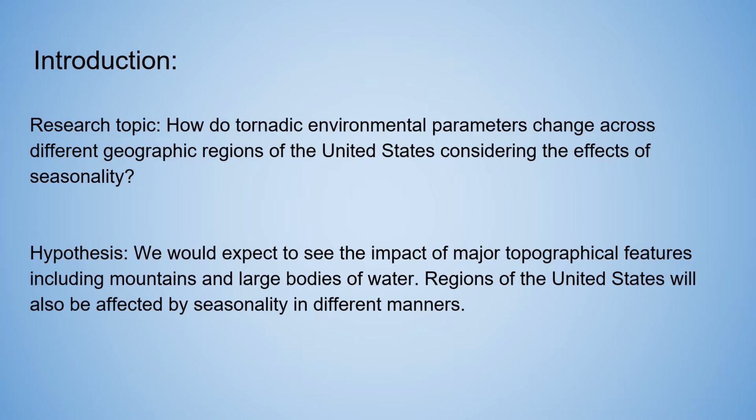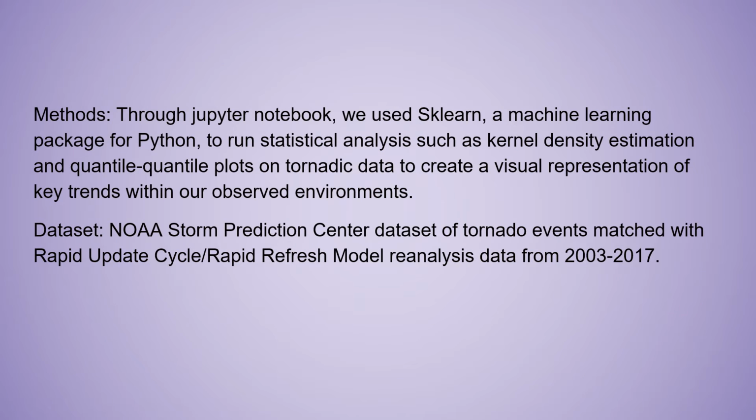The hypothesis formed through our work is as follows. Changing geographic and topographic features, along with seasons, will heavily impact the trends examined in tornadic activity. For this coding-heavy project, I relied on using Jupyter Notebook. We wanted lots of statistics, so I downloaded sklearn to run statistical analysis such as kernel density estimations and quantile-quantile plots. Coding via sklearn allowed me to visually represent statistics, allowing for a clear picture of trends that would be tough to see if solely looking at the raw numbers.